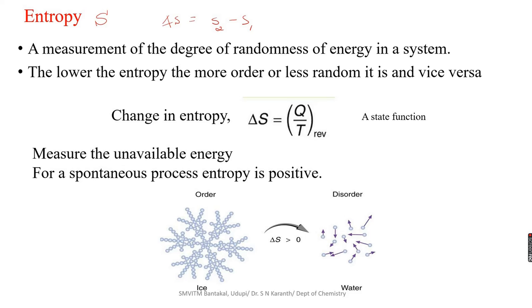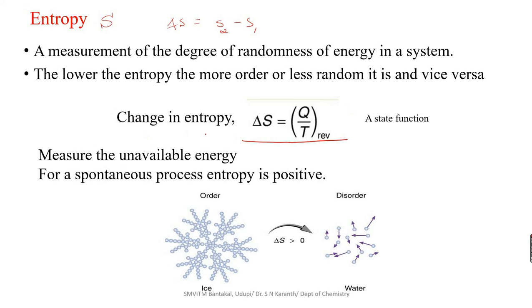And the lower the entropy, the more ordered or less random the system is. That means as the randomness, the entropy, decreases, the system is considered a more ordered arrangement. An ordered system is observed. And for the entropy of a reversible system, we can express the change in entropy as delta S equal to Q by T, for a reversible reaction.